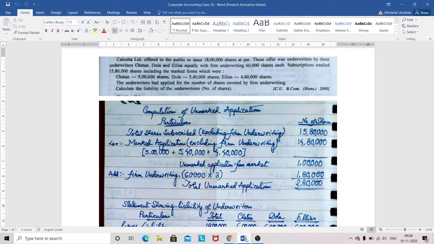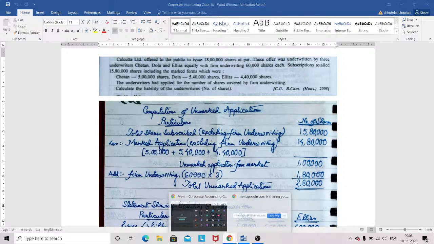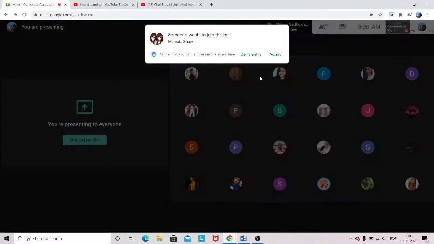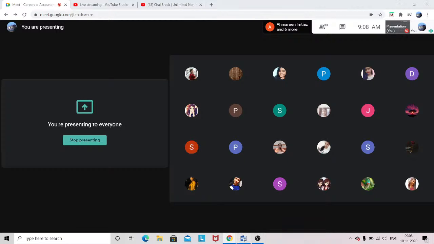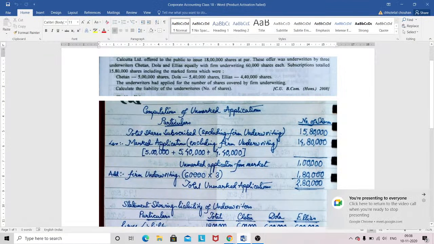Okay, and if you divide 18 lakh equally by 3, then obviously it will be 6 lakh each. Okay? So what do I have to do? The individual liability of each particular underwriter is 6 lakh, and they have mentioned that the firm underwriting is applicable, which is actually 60,000 shares each.